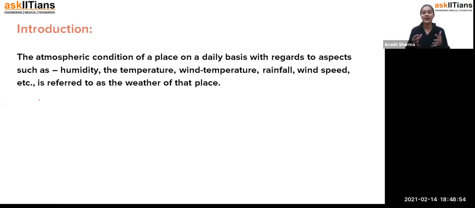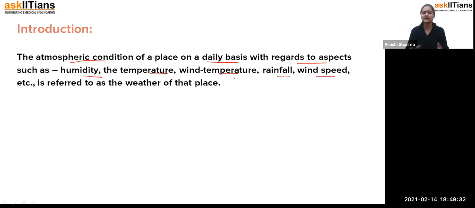Even when we have to go somewhere, and we know the rainy season is going on, we check what the weather will be today, because we have weather forecasting. We have data on our phones, newspapers and news channels, so everyone gives us data about the weather. We are used to this. The atmospheric condition of a place on a daily basis, with regard to aspects such as humidity, temperature, rainfall, wind speed, etc., is referred to as the weather of that place.